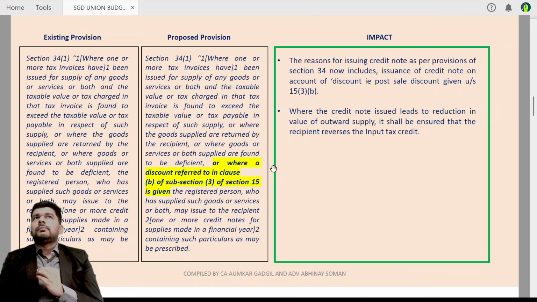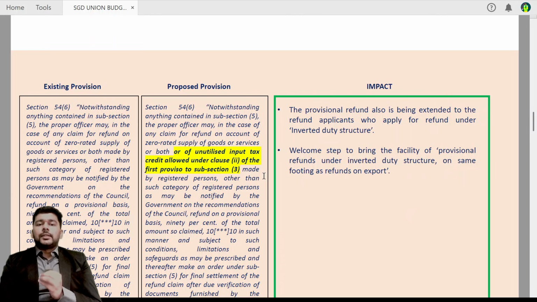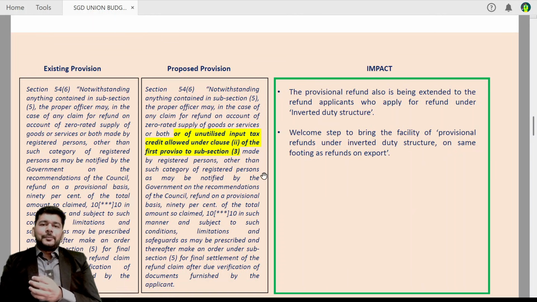Friends, this taxable discount, the taxable reduction in value, is of course coupled with the amendment in section 34. One more question still remains a part of litigation and looks like it will continue to remain so: where there are non-tax-based reductions happening by way of discount, where commercial credit notes are being issued, what would be the fate of such cases is yet to be decided.